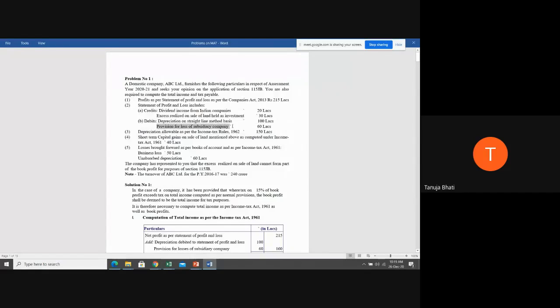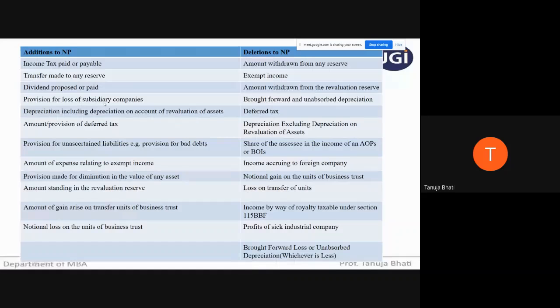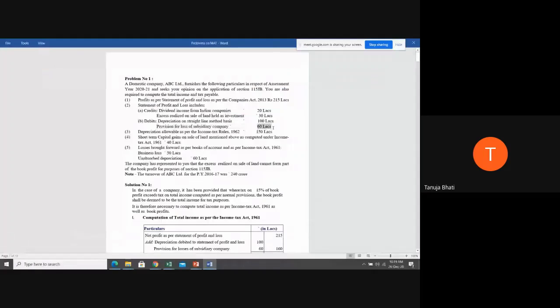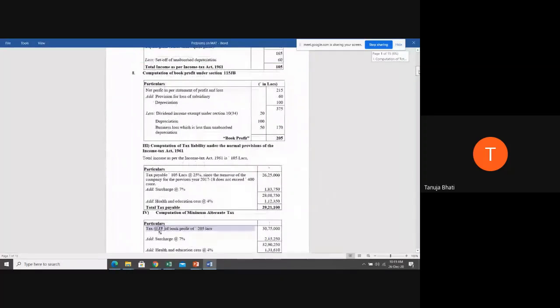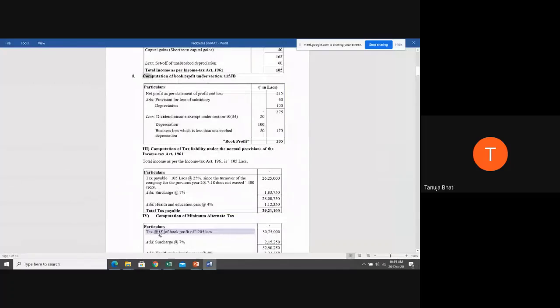Next, provision for loss of subsidiary company 60 lakhs. So here we have seen provision for loss of subsidiary company, additions to net profit. So you are going to add it to the net profit. So first, whatever we have discussed, we'll just put it in the form of a computation, students. Computation of book profit under section 115 JB.